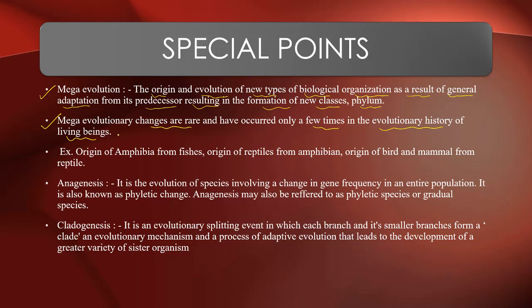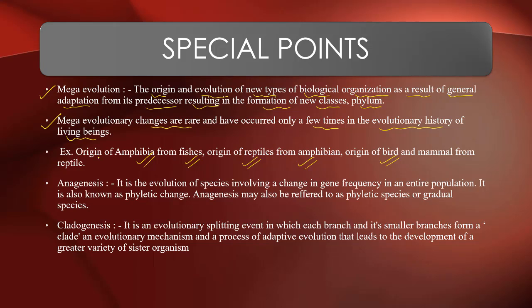For example, origin of amphibians from fishes, origin of reptiles from amphibians, origin of birds and mammals from reptiles. So when the phylum or the class changes, then mega evolution has happened, and this mega evolution leads to the formation of new classes, like the origin of amphibians from fishes, reptiles from amphibia, and mammals and birds from reptiles.